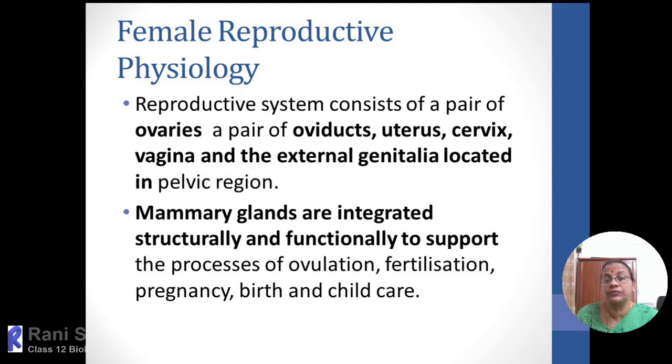Then when we move more into the physiology, there is a pair of ovaries which is attached to the sides of the uterus with the help of a ligament. And the ovary, every month from puberty onwards, as I already said, will produce the ova. Only a single ovum will be produced. This will be transported through a tubular region, which collectively we can call the oviduct. So on either side there will be a pair of oviducts, and the oviducts from both sides will lead into the uterus, then into the cervix, vagina, and external genitalia. So all these organs are located within the pelvic region.